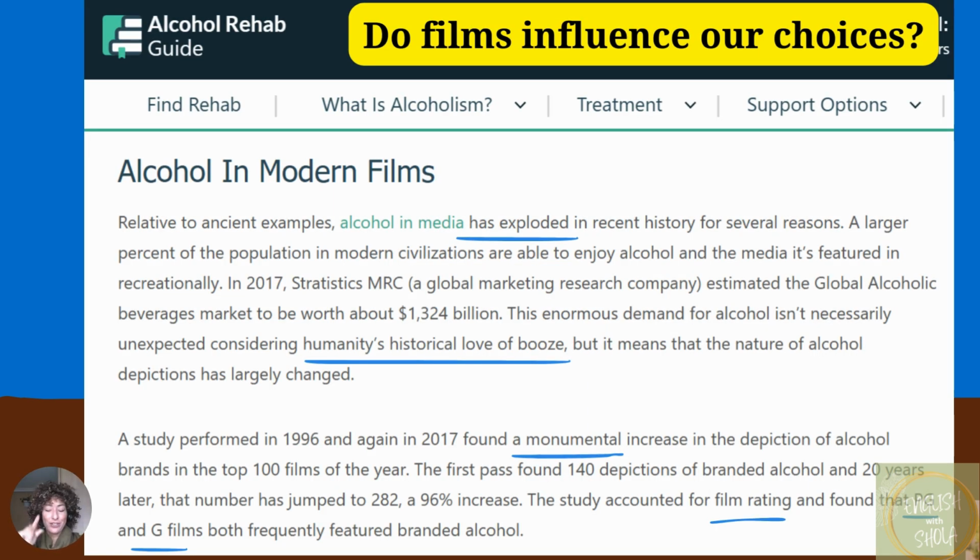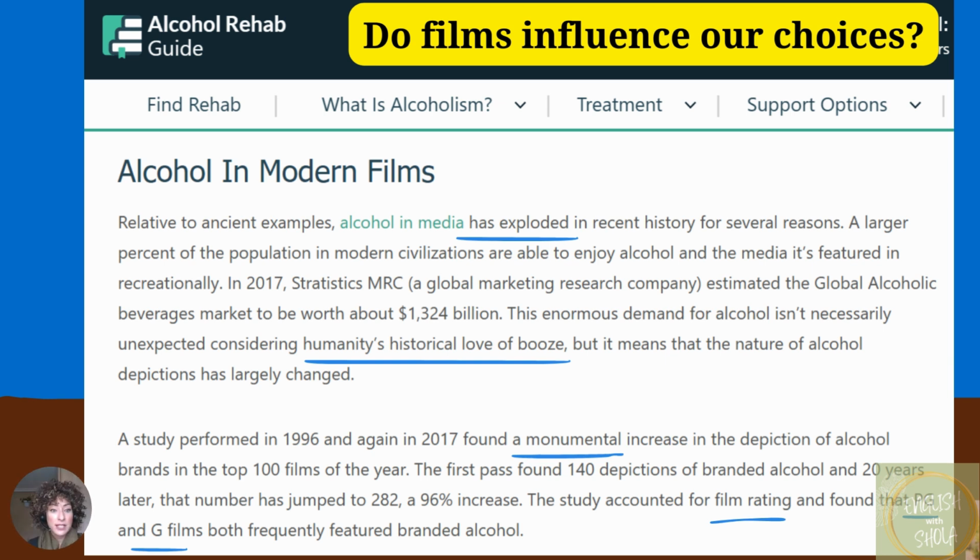Okay, moving on to the third question. Do films influence our choices? So, alcohol in modern films. Relative to ancient examples, alcohol in media has exploded in recent history for several reasons.